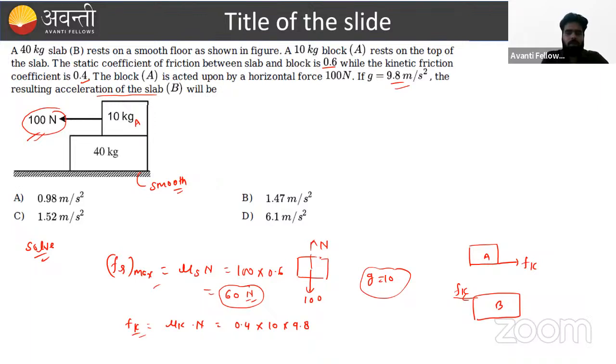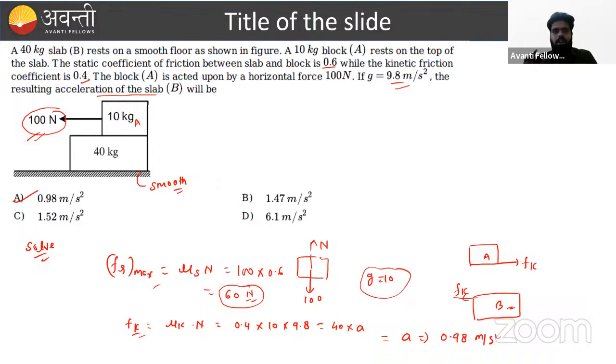In this particular problem, it is asked what is the acceleration of block B. So this is the same friction force acting on block B. This is the single force, and a single force is always written in the form mass into acceleration. Force is the cause, and acceleration is the effect. So we can say this is equal to 40 into A. If we solve this, we get A equal to 0.98 meter per second square. I hope this is helpful.